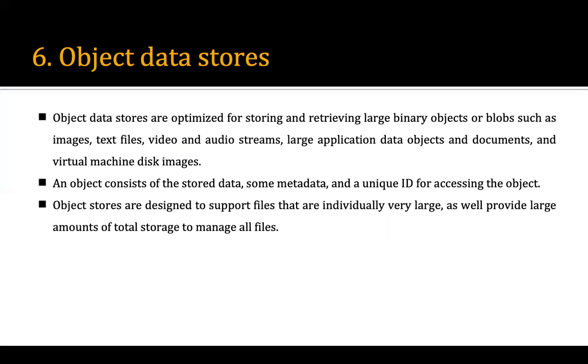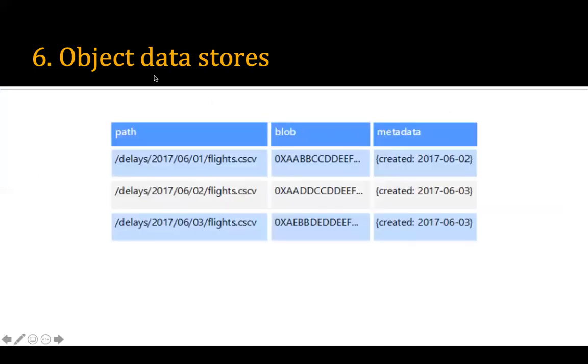Object stores are designed to support files that are individually very large, as well as provide a large amount of total storage to manage all files. It looks like this: we have the blob, and the metadata related to this data.